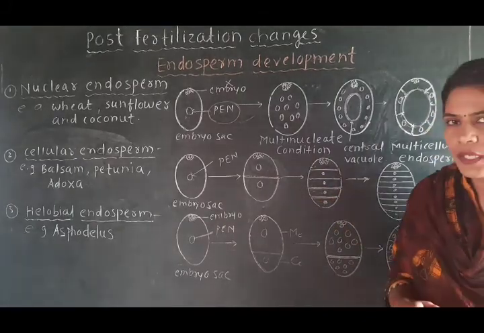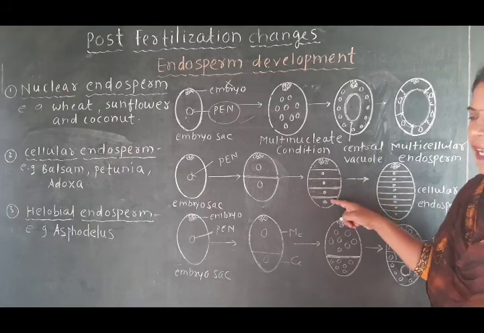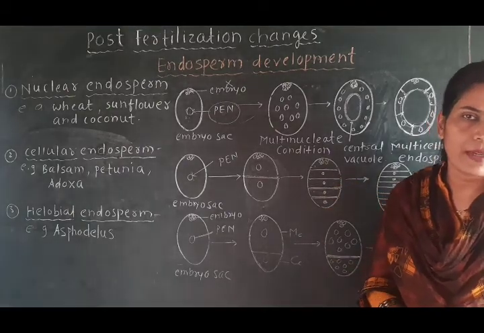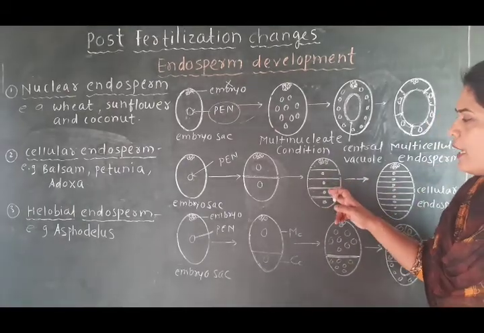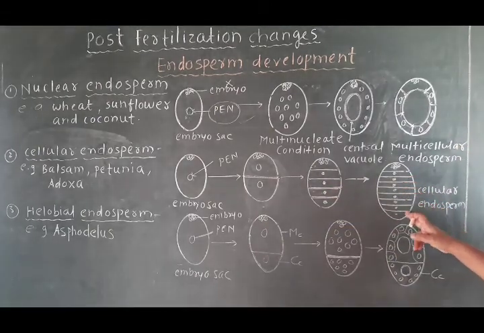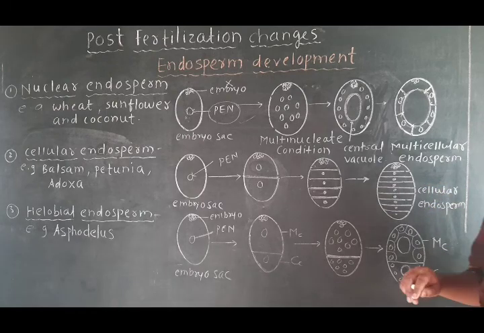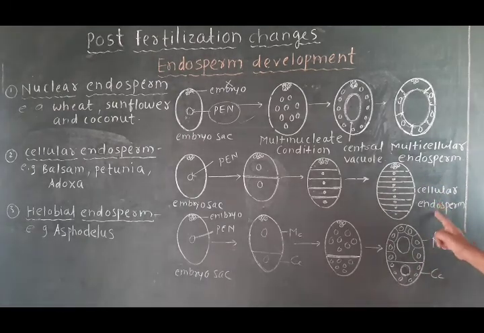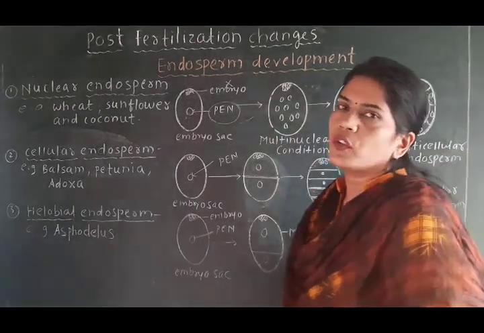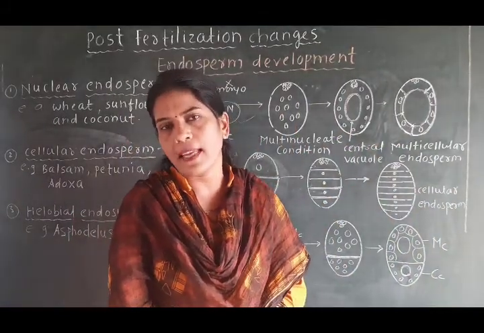And in the last figure, these four nuclei again undergo the process of mitotic division. Which are these four nuclei? Primary endosperm nuclei, and there is formation of a total of 8 nuclei, and around these 8 nuclei immediately there will be formation of the cytoplasm. So this last figure we have labeled as the cellular endosperm, because this endosperm shows development like that of a cell.